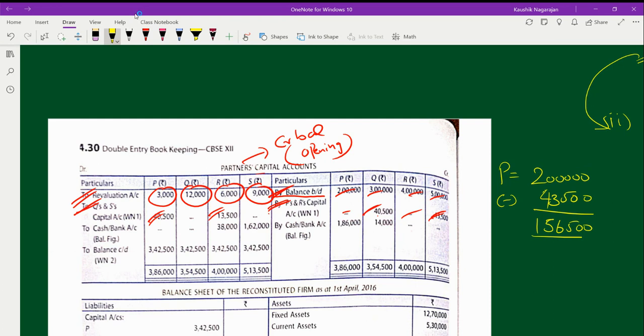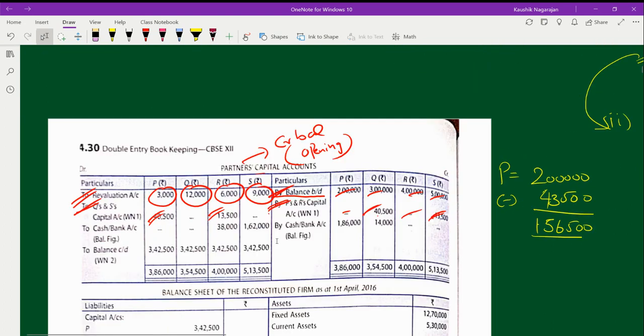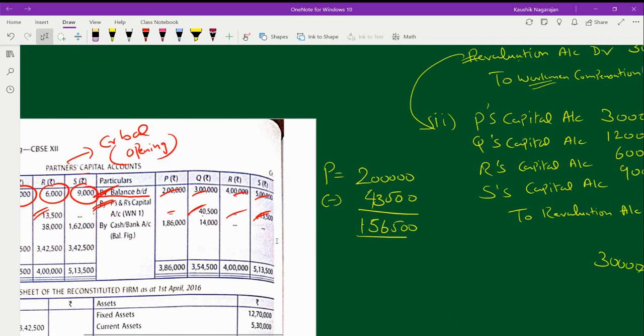ஓகே, இப்போ இதே மாதிரி the next partner, who's the next partner? Q. Q-க்கும் நீங்கள் கேல்குலேட் பண்ணுங்கள் என்ன அமௌண்ட் வருதுன்னு. Okay, calculate for the other partner Q also and tell me how much you get. Q-க்கு என்ன இதே மாதிரி calculate பண்ணுங்க.